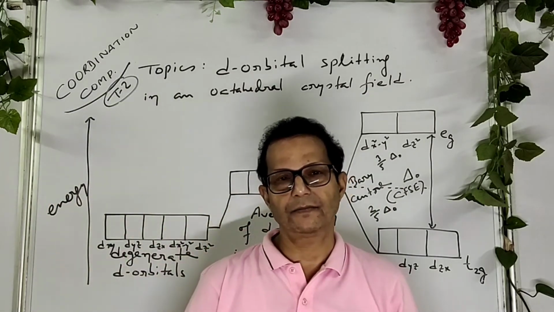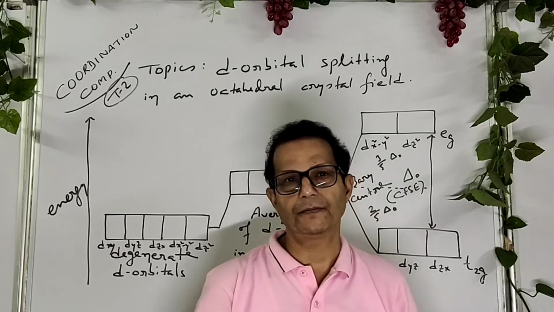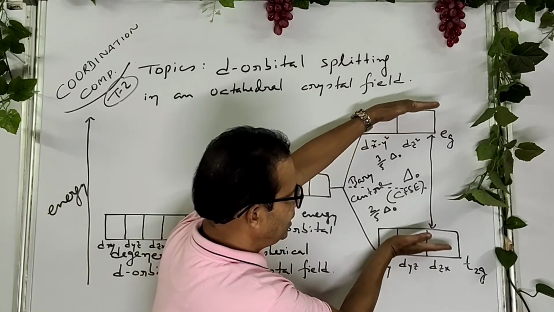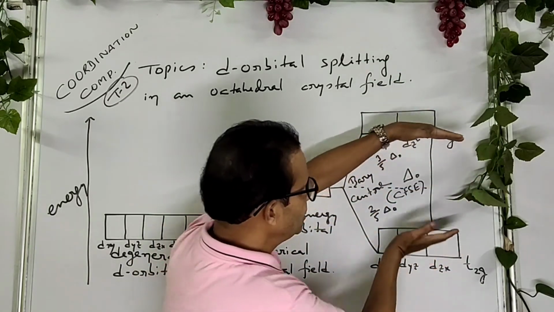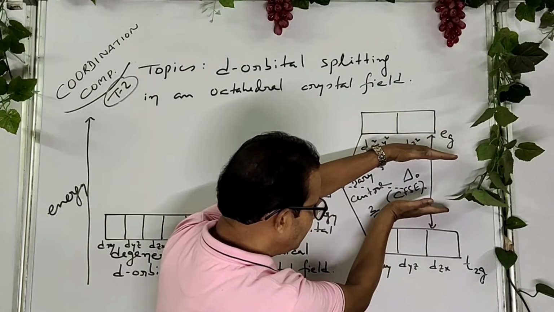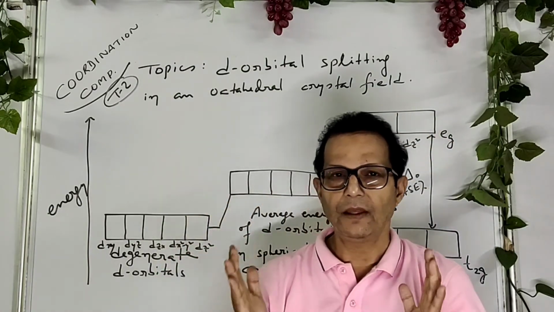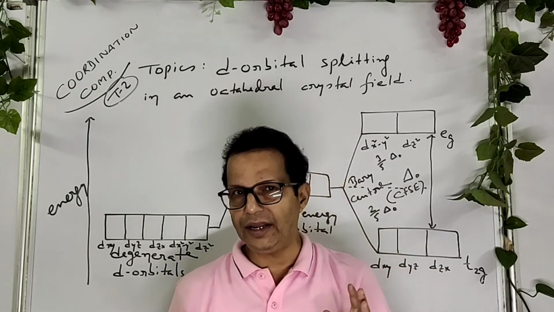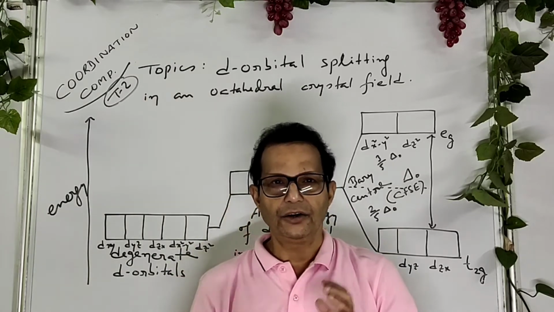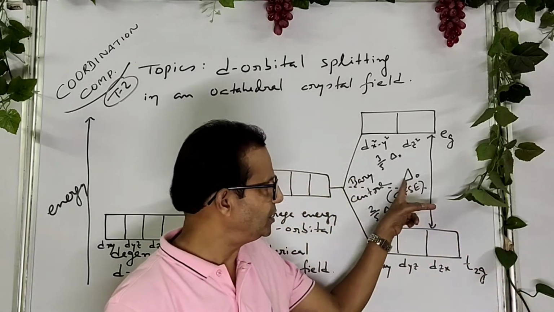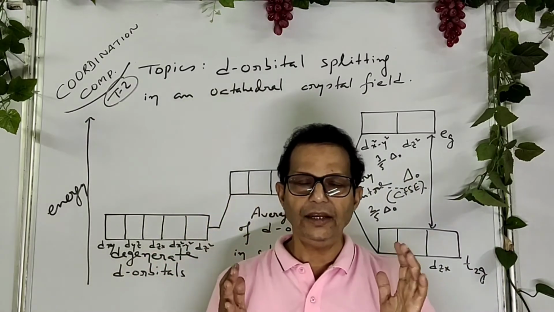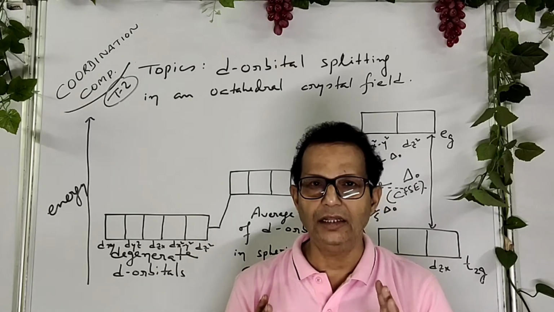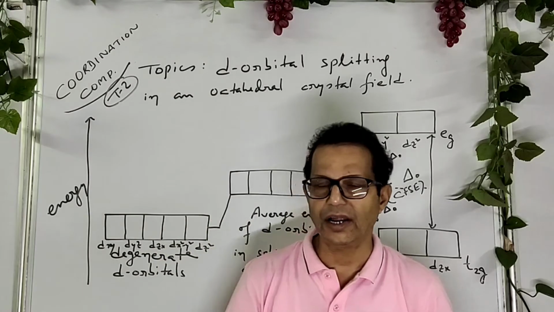Different ligands have different capacity to split the eg and t2g energy levels. Some ligands split more, some ligands split less. So whenever we arrange different ligands according to their tendency to split crystal field energy, that is del naught, then we get a series that is called spectrochemical series. This is the most important for your term.